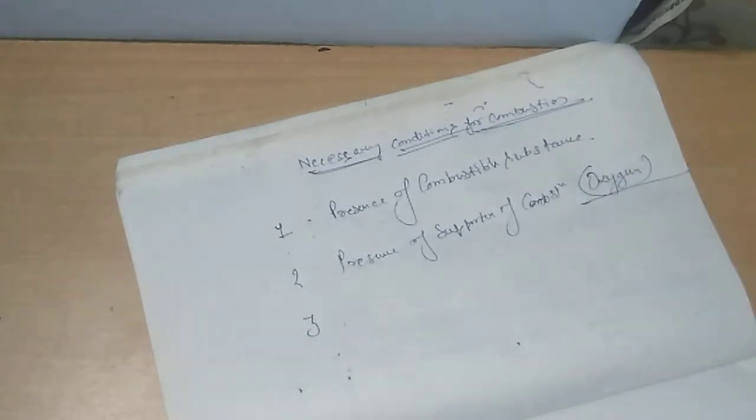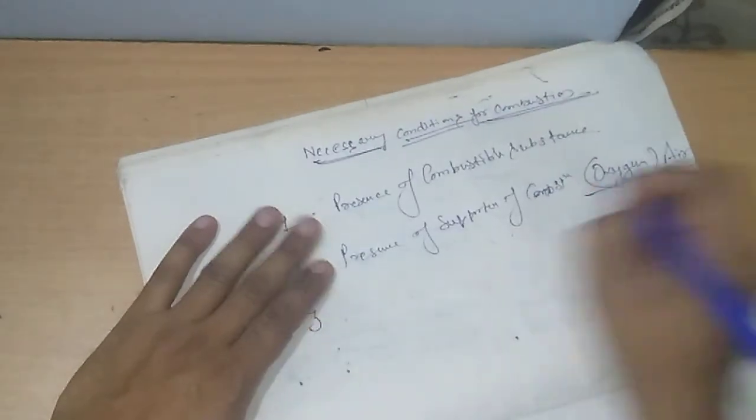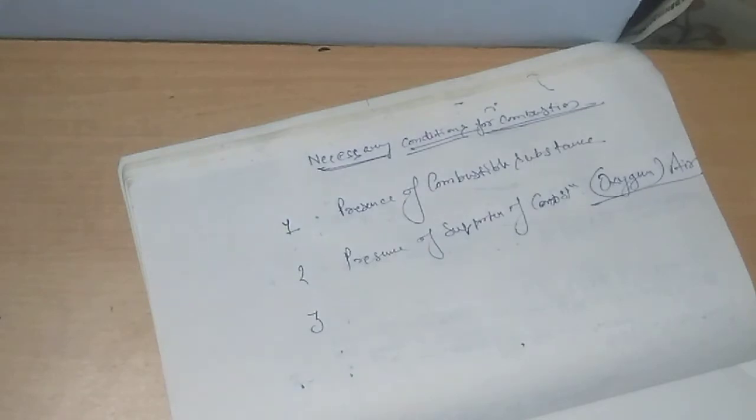Basically the presence of oxygen, because if you have a combustible substance but you do not have oxygen, or in common words air, around the combustible substance, it is not possible for the combustion process to happen.